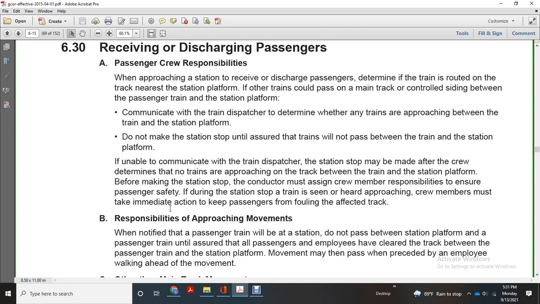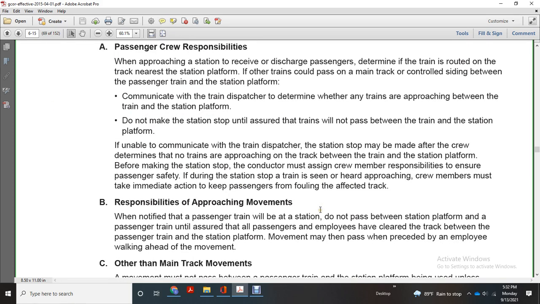If unable to communicate with the train dispatcher, the station stop may be made after the crew determines that no trains are approaching on the track between the train and the station platform before making the station stop. The conductor must assign crew members responsible to ensure proper passenger safety. If during the station stop a train is heard approaching, crew members must take immediate action to keep passengers clear of the track.